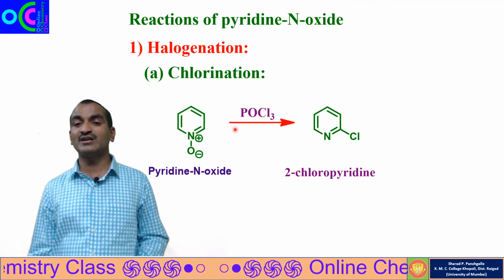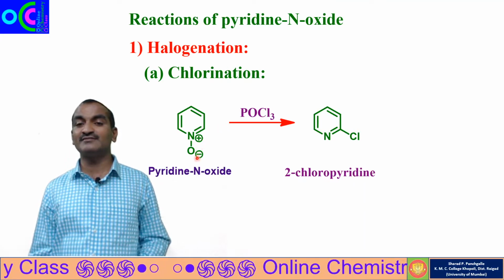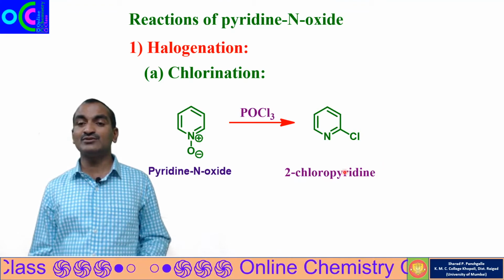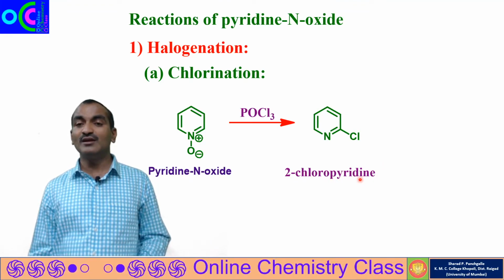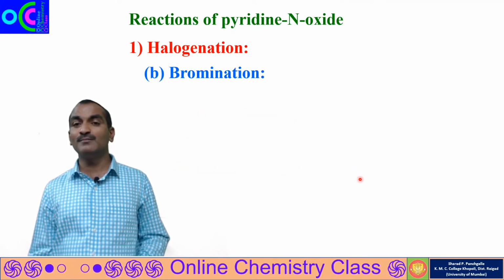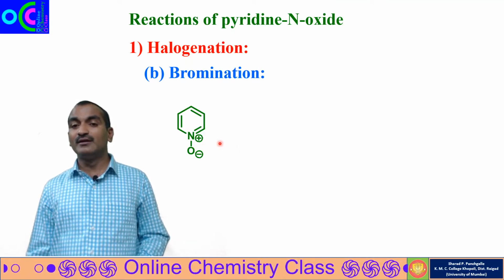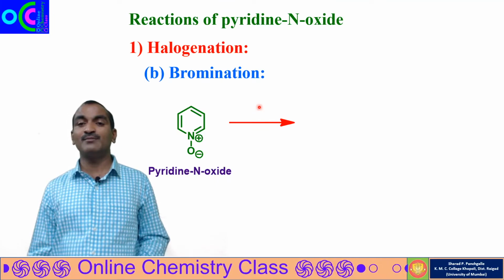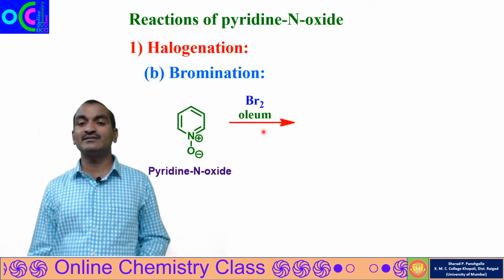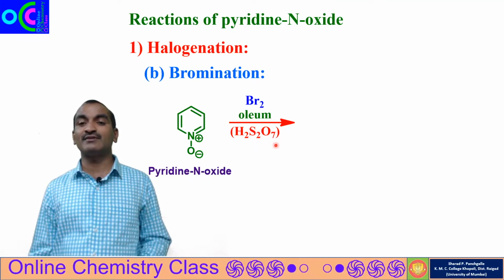So pyridine N oxide, when treated with phosphorus oxychloride, undergoes chlorination as well as reduction and gives 2-chloropyridine. Now we are going to discuss bromination. When pyridine N oxide is treated with bromine in the presence of oleum, oleum is nothing but H2S2O7.